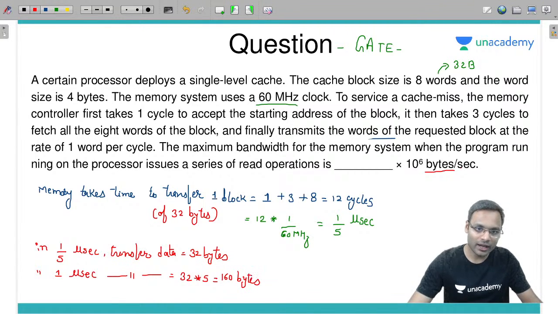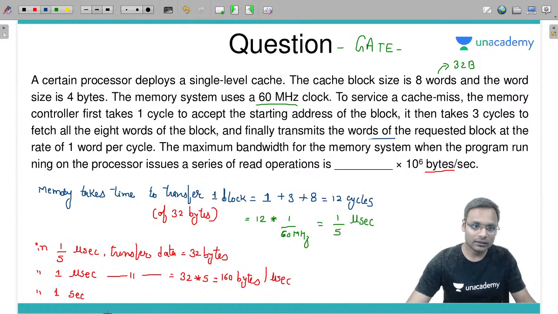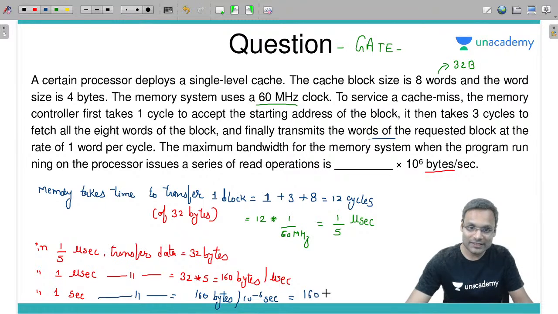Now this is 160 bytes per microsecond. I'll have to calculate per second. Okay, fine. So in 1 second, the transferred data is equal to 160 bytes, converting microsecond to second, this becomes 10 to the power minus 6 second, which is nothing but 160 into 10 to the power 6 bytes per second.